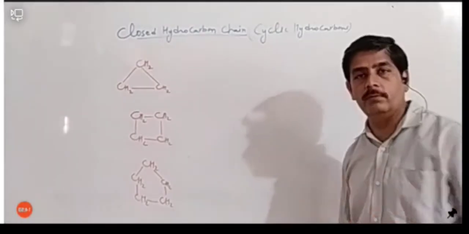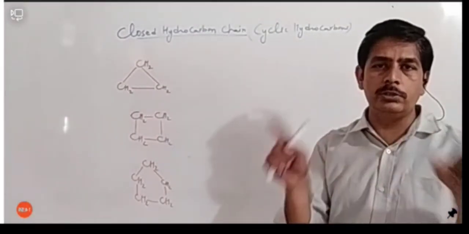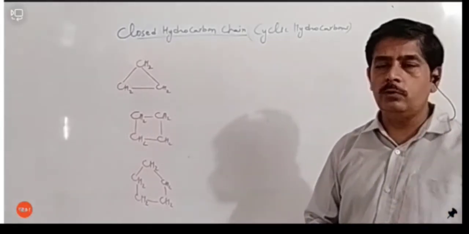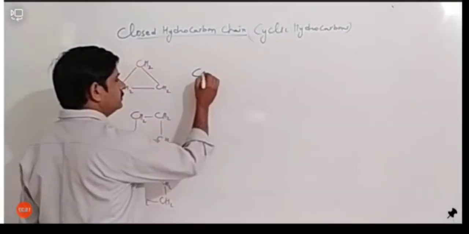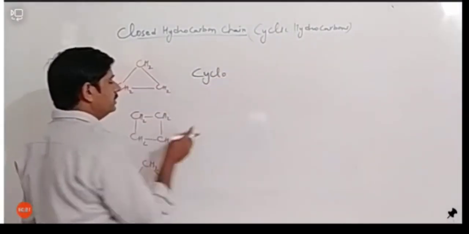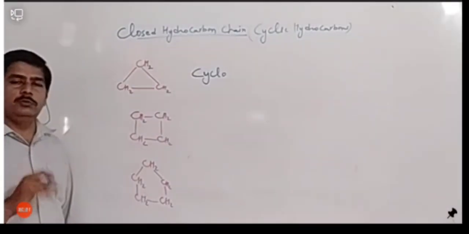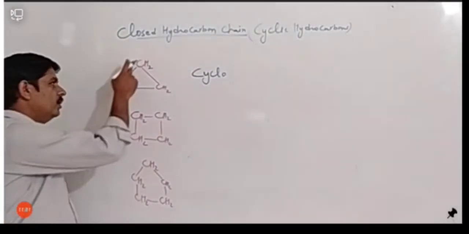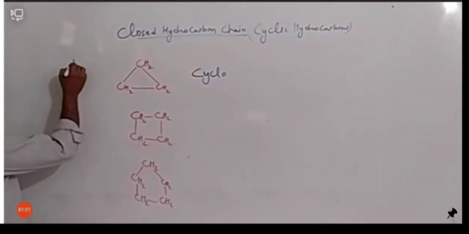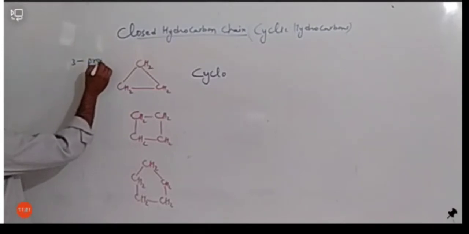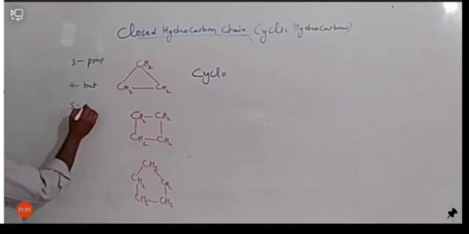First thing you have to remember is, whenever you are writing the name of compounds which are closed structures, you have to write cyclo first, because all closed structures are cyclo. ठीक है, then you have to count the number of carbons. So we have 1, 2 and 3 carbons, and as we know, for 3 carbons we use prop. For 4 carbons we use but, for 5 carbons we use pent.